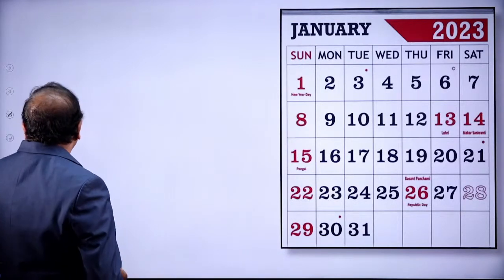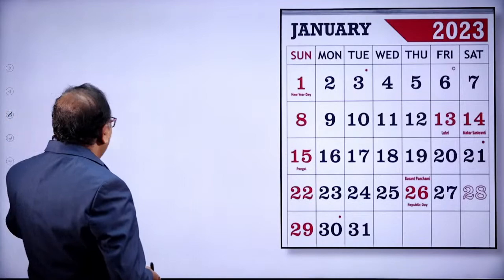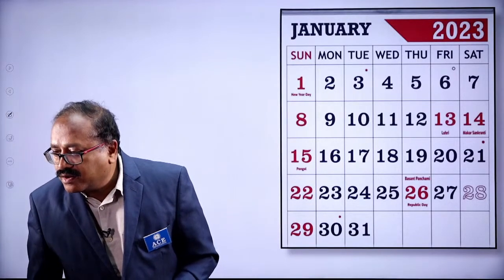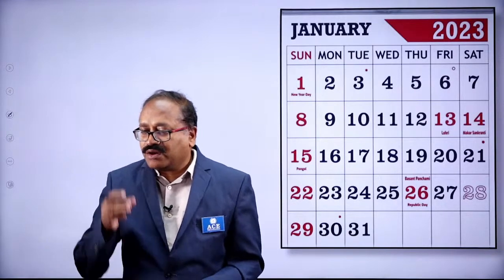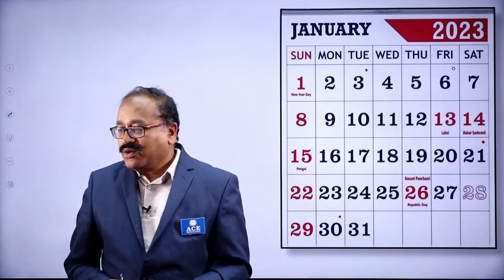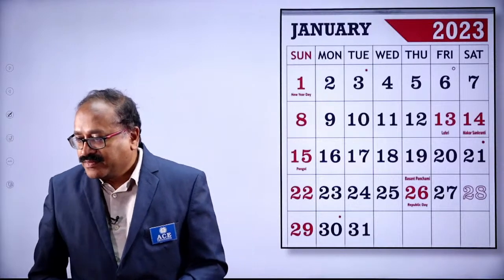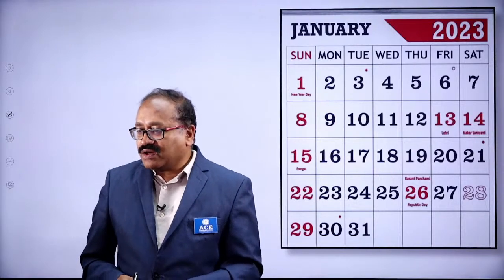So if I randomly take one date of birth, Aman, what is your date of birth? We will find out the day. Come on, sir.